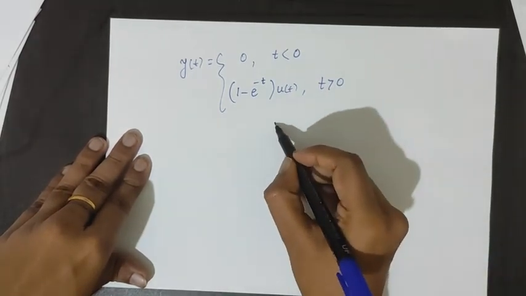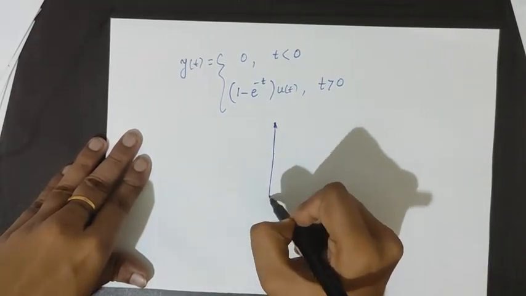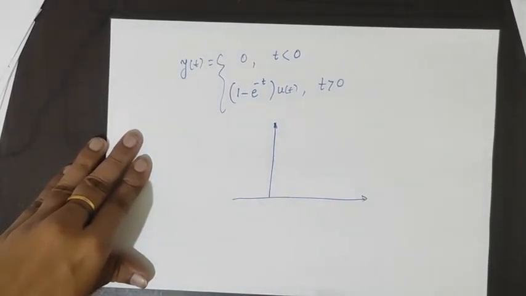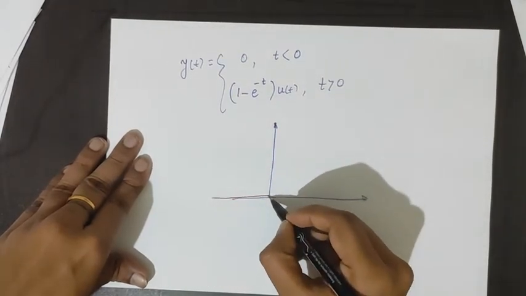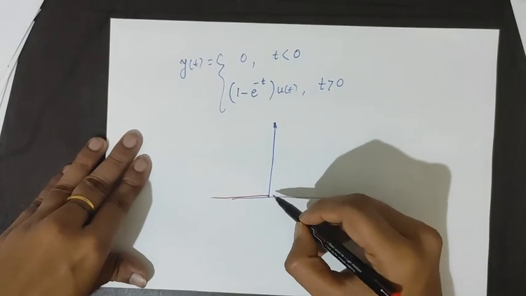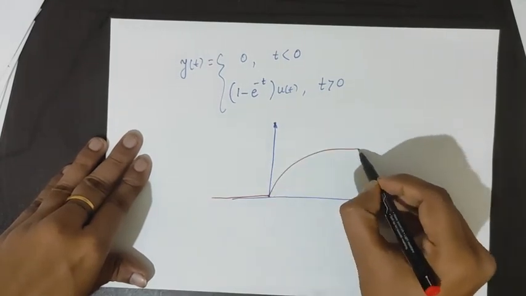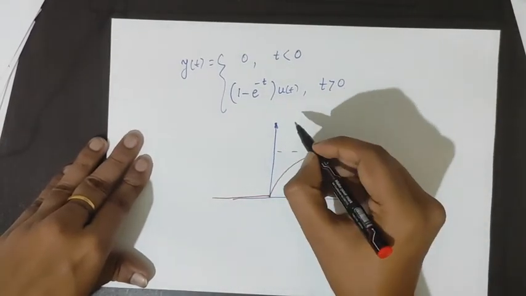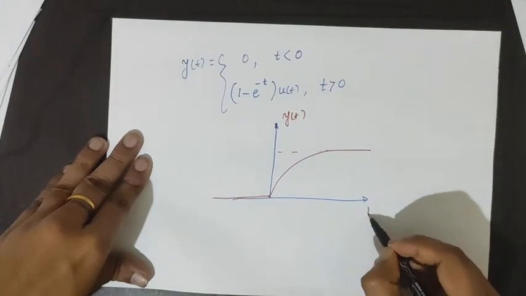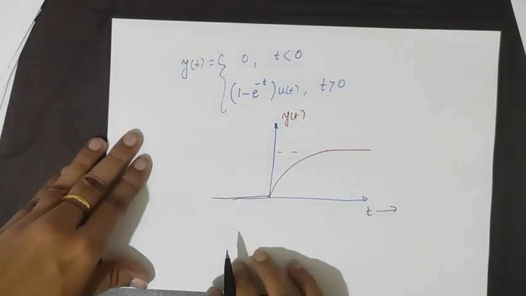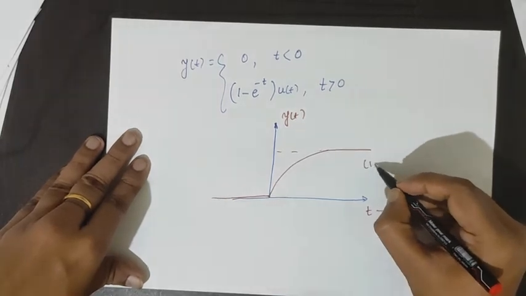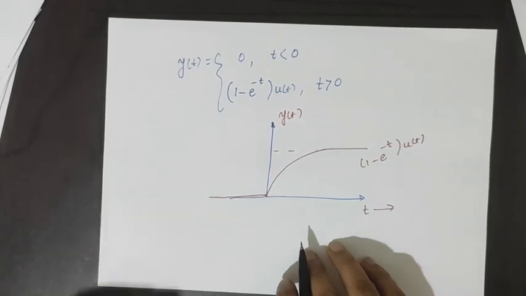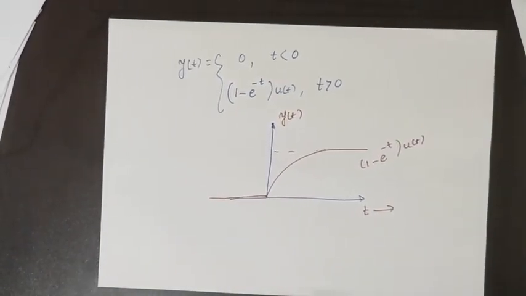If you want to plot this function, its value is 0 for t less than 0, and this is y(t). We will continue our discussion in the next lecture.